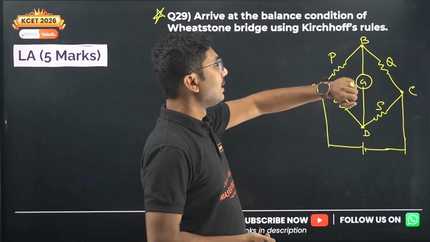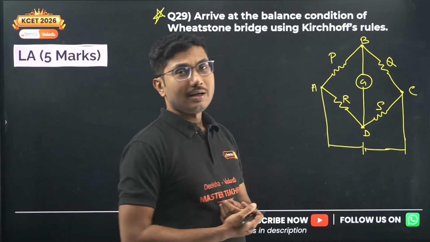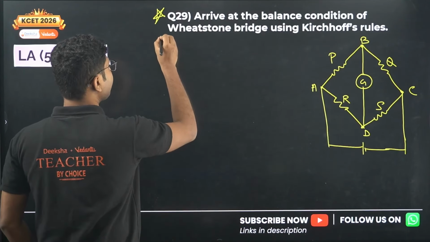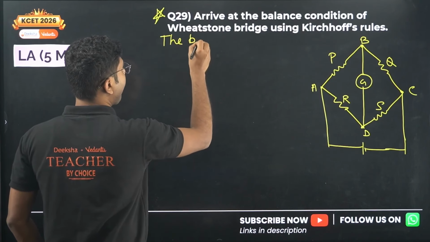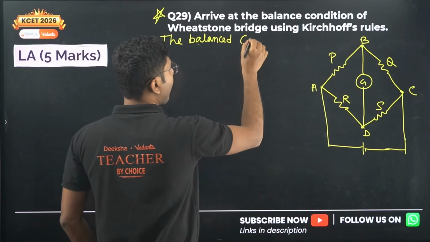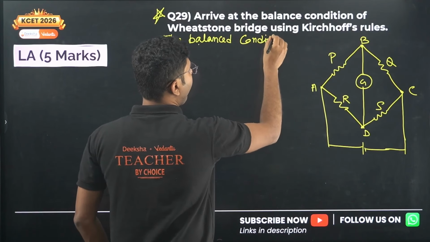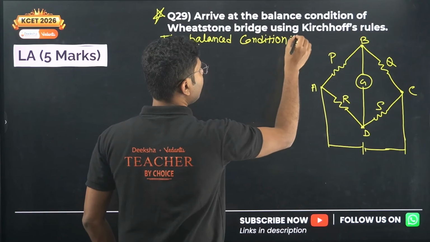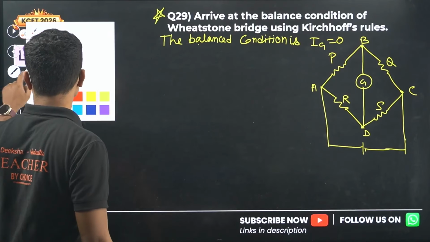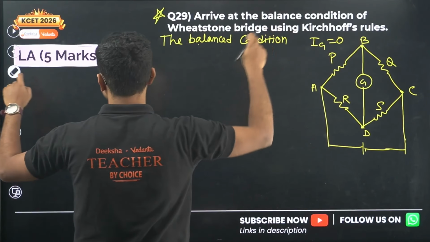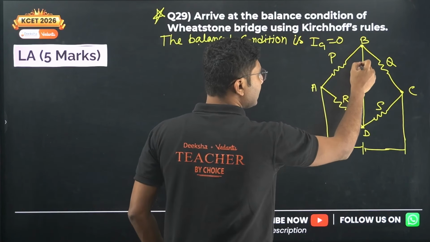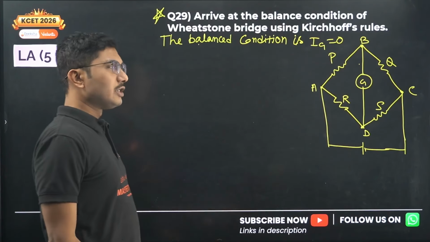Okay, anyway, so now we have to see what is the balanced condition of a Wheatstone bridge. The balanced condition is Ig must be equal to 0. That is, the galvanometer should not have any current passing through it. So the balanced condition means the current through this galvanometer must be 0.